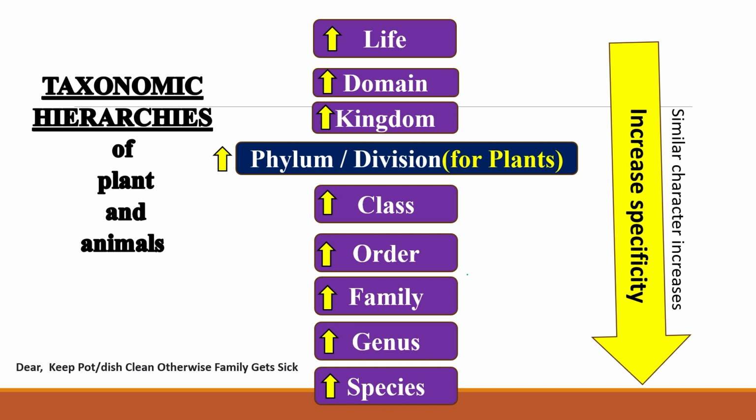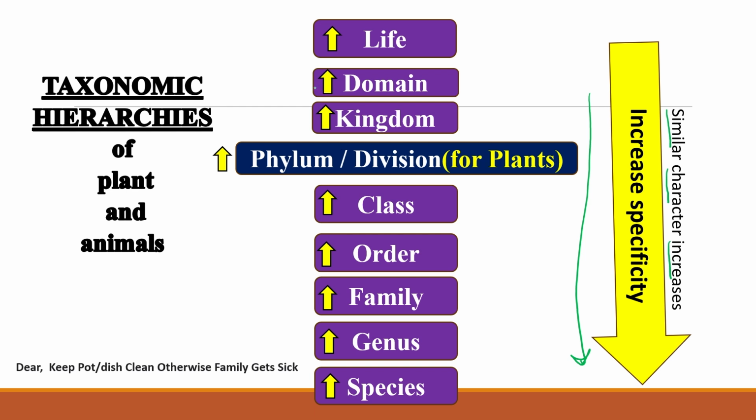Okay, so if we move from top to bottom, the specificity for any organism increases. It means similarity in characters increases when we go from domain to kingdom to class, to order and species. So this is the sequence of the taxonomic hierarchy of plants and animals.